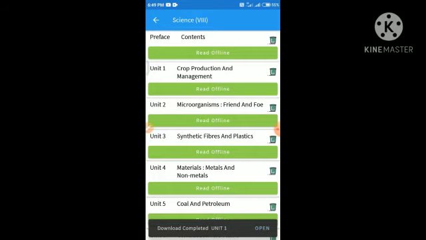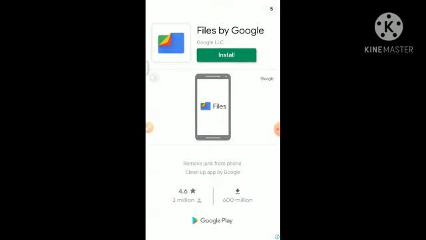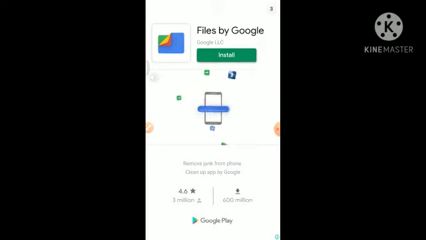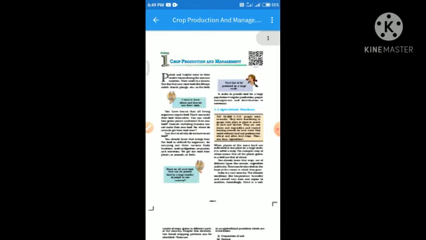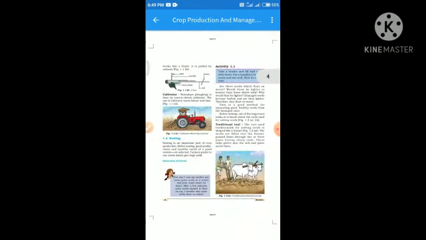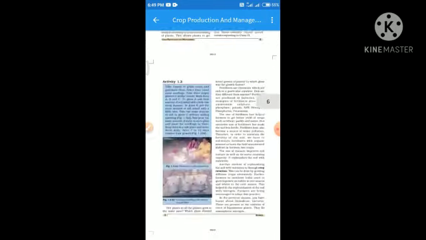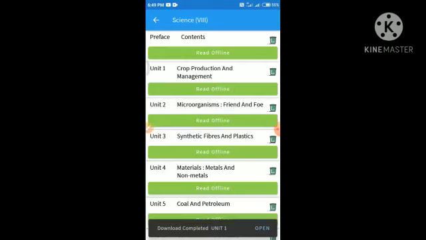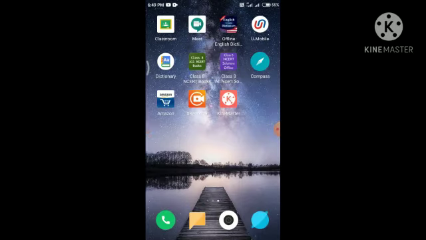So I want to show you a book, Crop Prediction and Management. This is the advertisement. I will click on this cross button, so you can see how interesting the graphics are, and the graphics are so good that I want to like this app very much. So this is the class 8 NCERT books, and the second app I want to show you is the class 8 NCERT solution. First of all, I will open it.